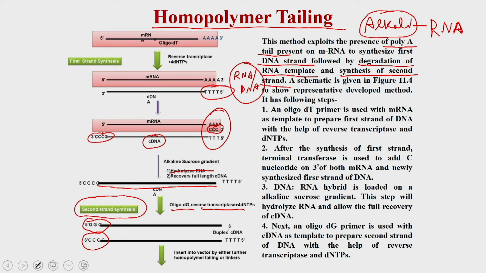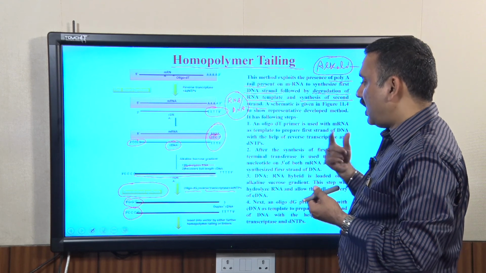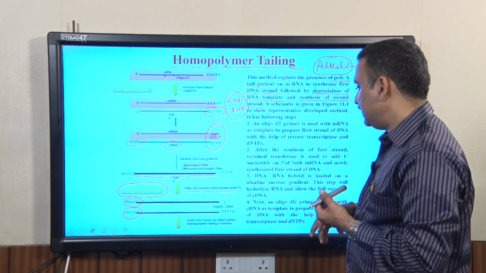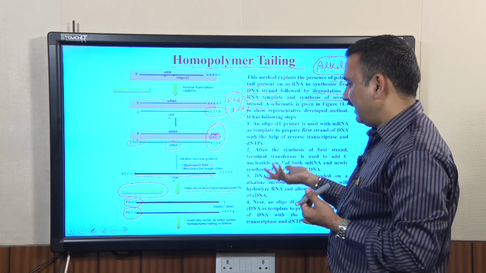Now, your gene, or the duplex DNA, is ready to be used in the subsequent cloning reactions, which means you can digest this particular DNA and put it into the cloning vectors, or the alternate option is that you add adapter molecules to this and then put it into the cloning vectors.